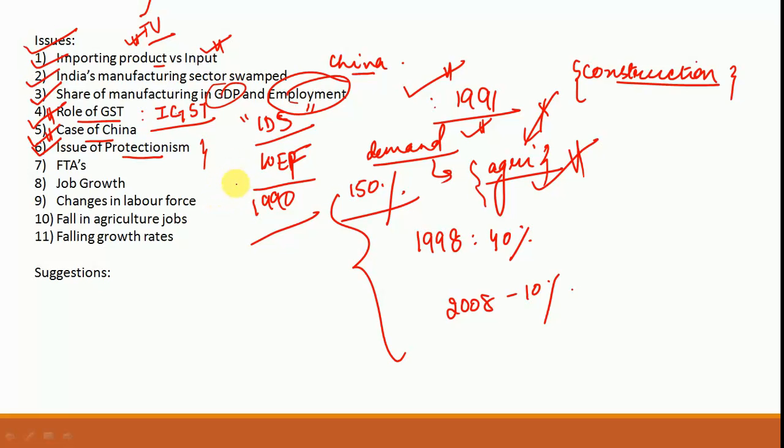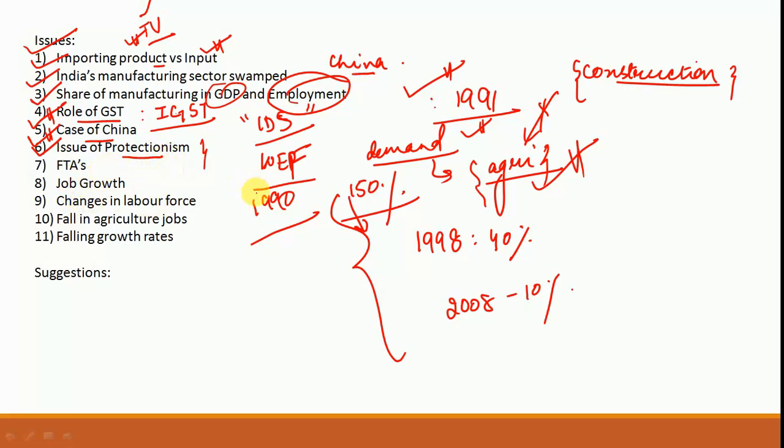Also, they did not get time to raise their technology and raise their competence. So that is something that is being analyzed. Rather, if these custom duties had been reduced gradually over a period of time, then maybe the manufacturing sector in India would have performed better, and it would have become more competitive as compared to the global market. So this is something that is analyzed, but definitely a flip side is also there.